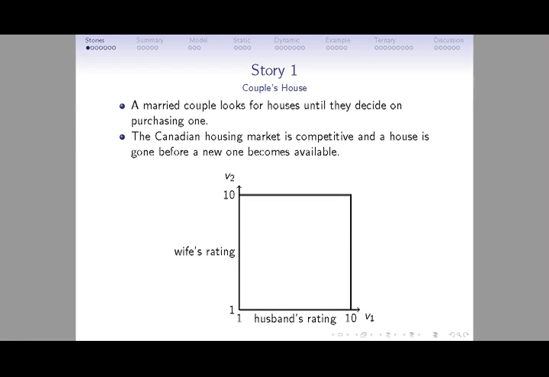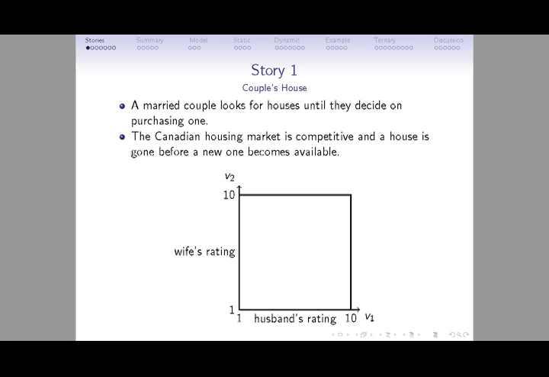I'll start with three stories, and the first story is about a married couple who keeps looking for houses until they decide to buy one. So I want to suppose that after they see each house, they need to decide right away whether they want to stop and buy the house or they want to continue the search. If they choose to continue searching, then they cannot go back and get a house that they previously rejected.